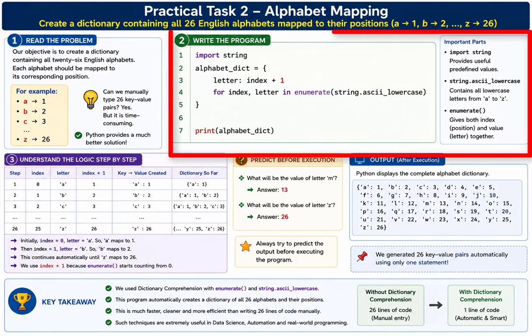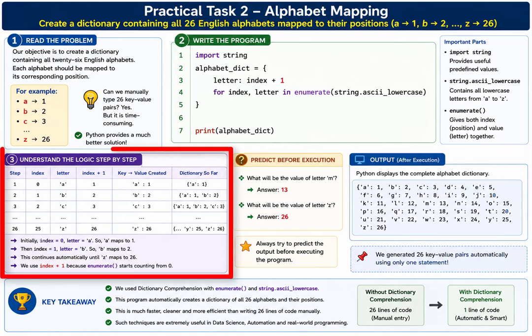Let's write the program. You can see the code in our conversation history. Let's understand every part carefully. The first line imports the string module. This module already contains many useful predefined values. One of them is ascii_lowercase, which stores all lowercase English letters from a to z.